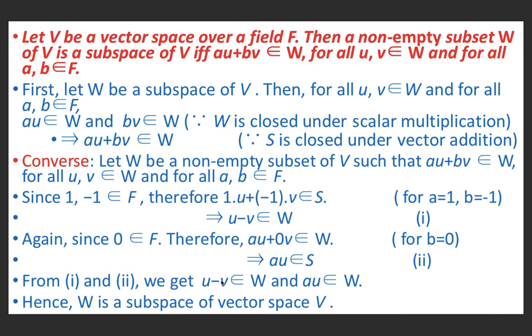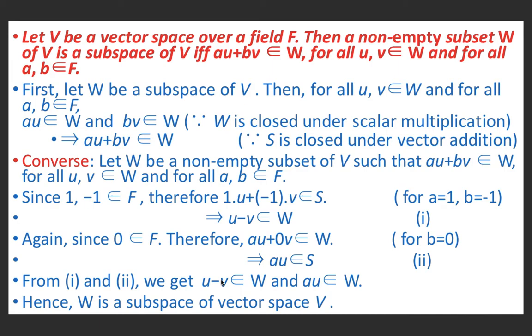Now, its converse. Let W be a non-empty subset of V such that au plus bv belongs to W for all u, v belonging to W and for all a, b belonging to F. Since 1 and minus 1 both belong to F, taking a equal to 1 and b equal to minus 1 in au plus bv, we get 1 into u plus minus 1 into v belongs to W. This implies u minus v belongs to W.